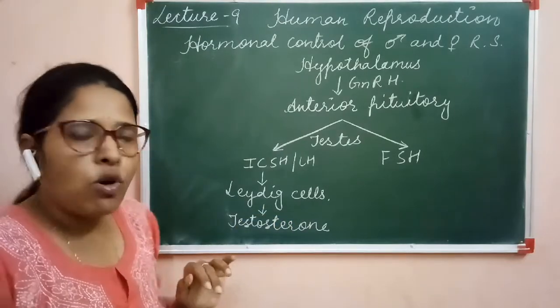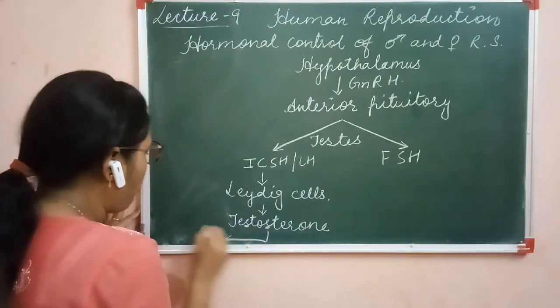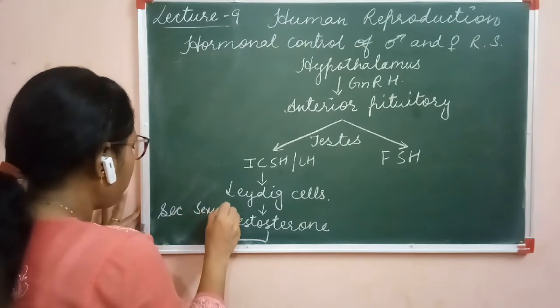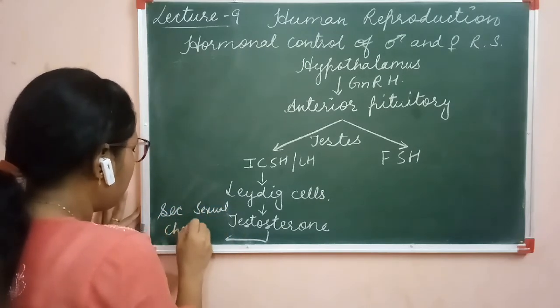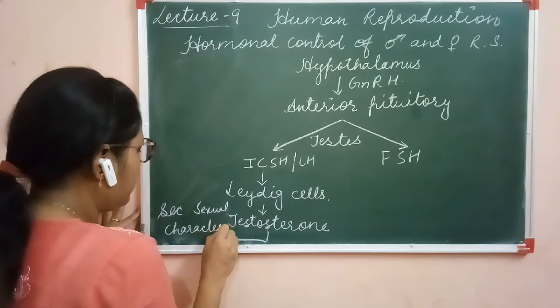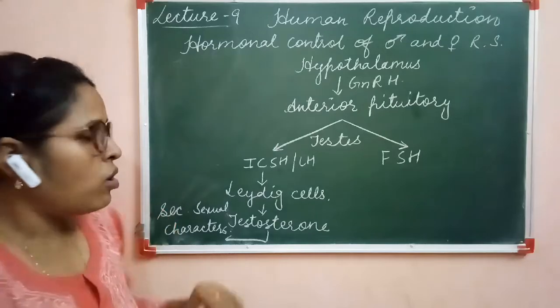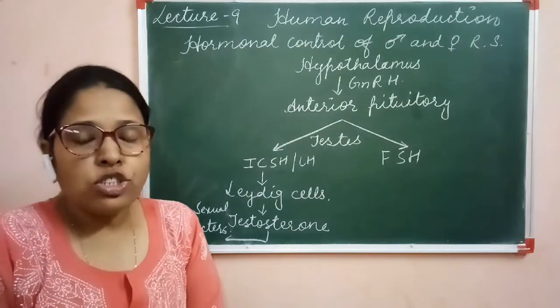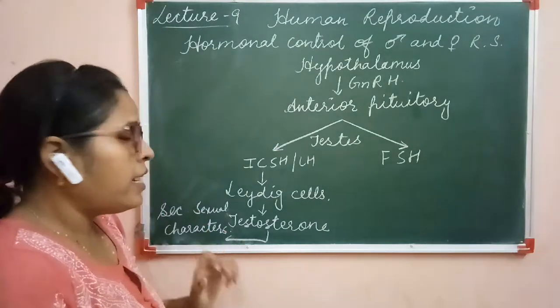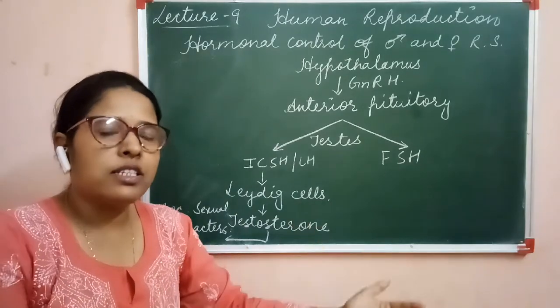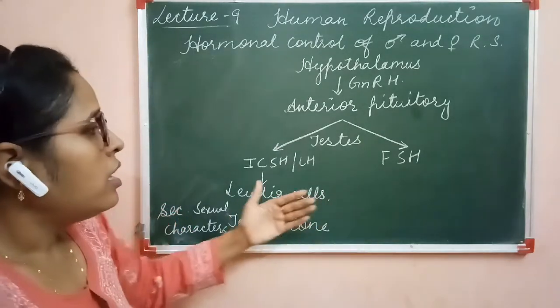This testosterone is responsible for the secondary sexual characters in the males. Clear? So this hormone is responsible for the stimulation of secondary sexual characters in the males. What are these characters? We will discuss it later.